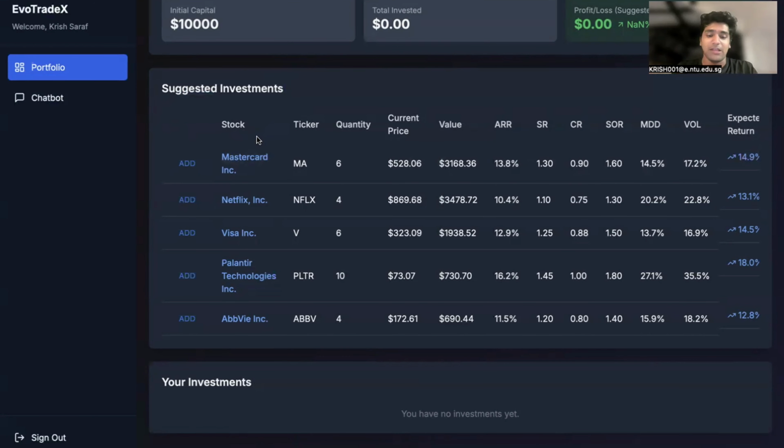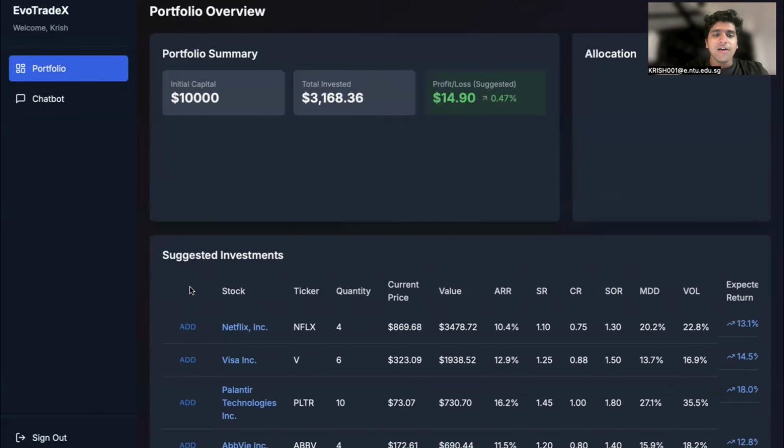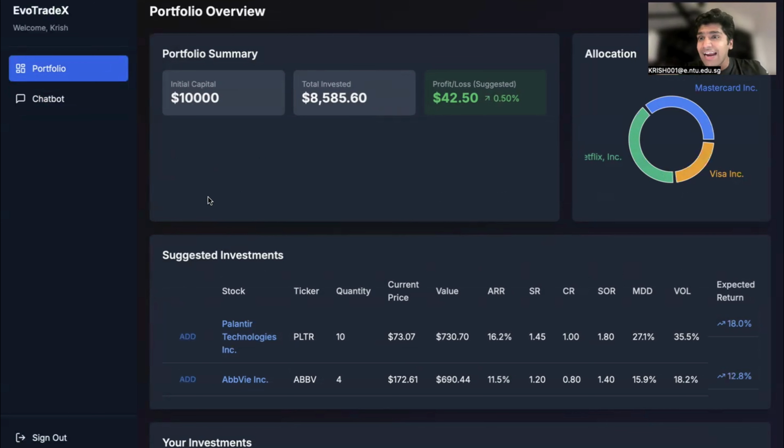I think this is completely a game changer for me because honestly, I don't have the time to go through hundreds of things, or the money, or honestly the knowledge to analyze many things before all these huge hedge funds make money, and I'm not so smart, right? So I think I have Evo Trade X to back me up. So let me add MasterCard, Netflix, Visa to my portfolio. The good thing is that this AI not only builds my portfolio but also automates tracking and rebalancing on a daily basis, which is truly a hassle if I have to do it manually, right?